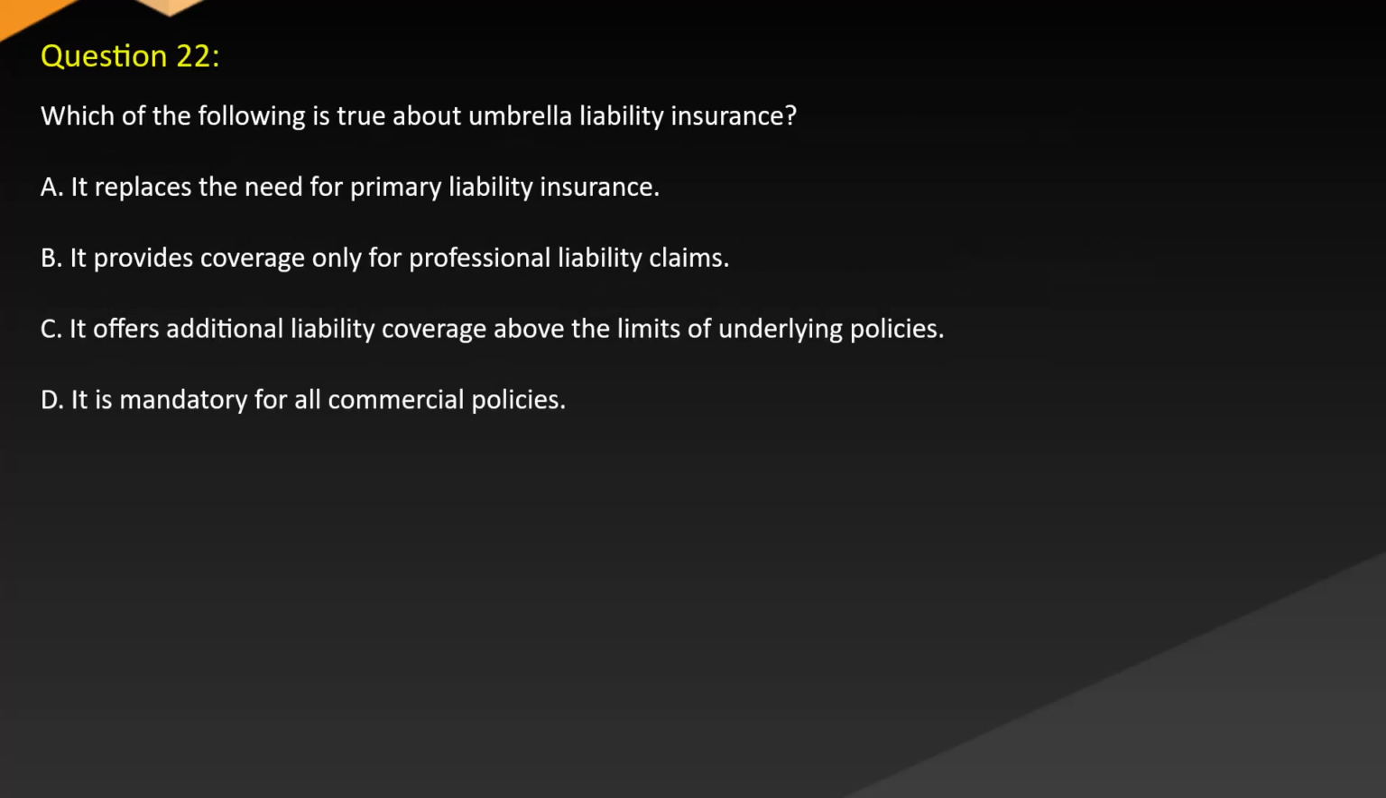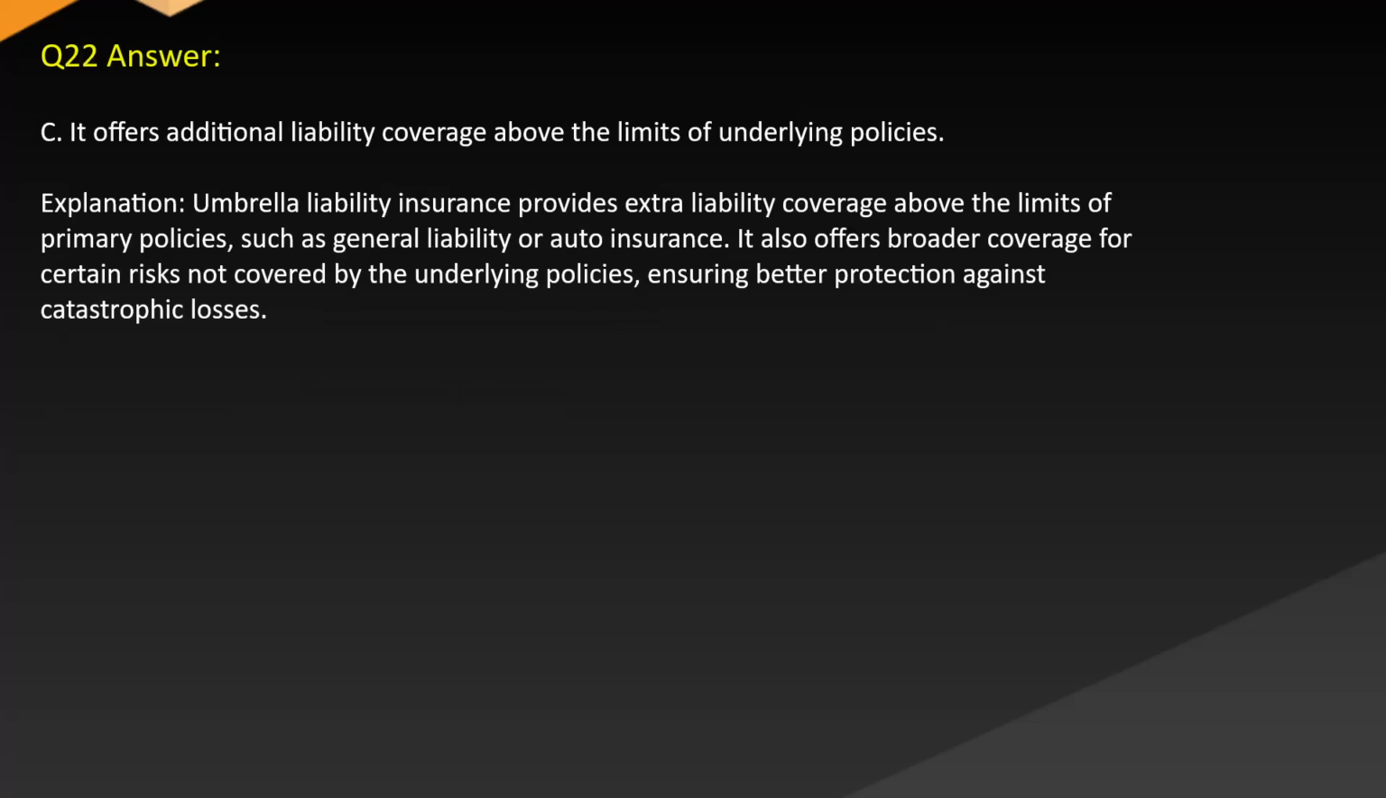Question 22. Which of the following is true about umbrella liability insurance? A. It replaces the need for primary liability insurance. B. It provides coverage only for professional liability claims. C. It offers additional liability coverage above the limits of underlying policies. D. It is mandatory for all commercial policies. Answer. C. It offers additional liability coverage above the limits of underlying policies.